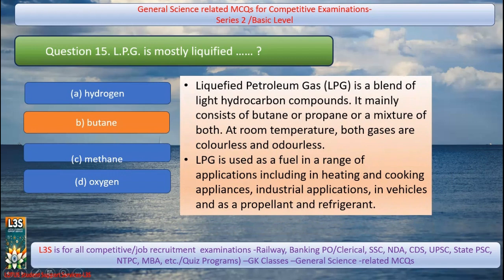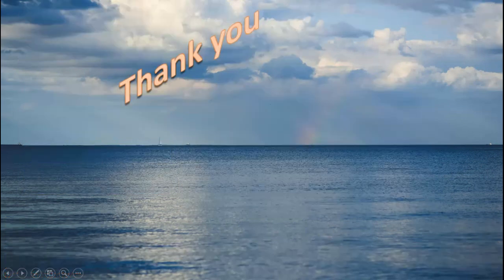Liquefied petroleum gas is a blend of light hydrocarbon compounds. It mainly consists of butane or propane or a mixture of both. At room temperature, both gases are colorless and odorless. LPG is used as a fuel in a range of applications including heating and cooking appliances, industrial applications, in vehicles, and as a propellant and refrigerant.